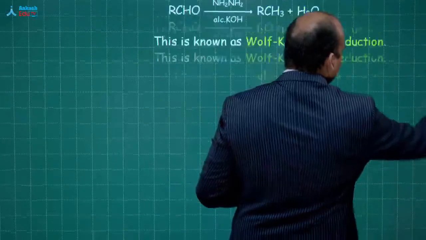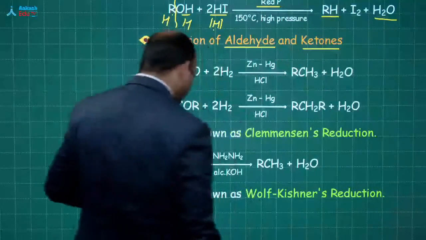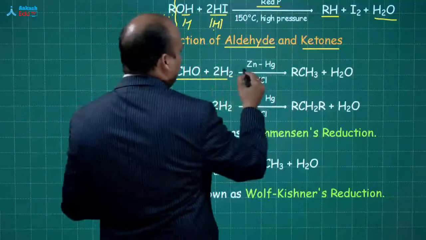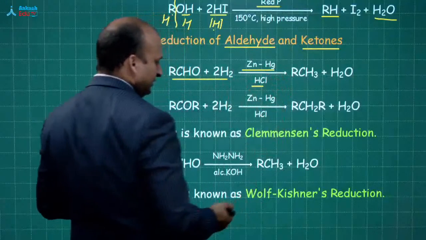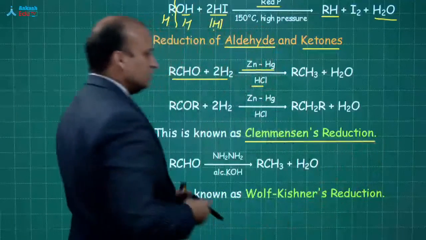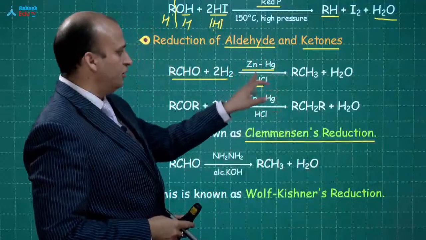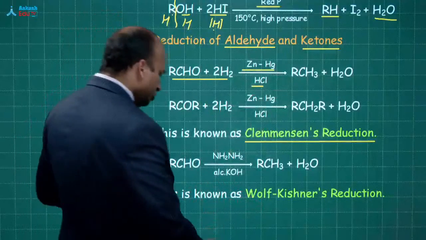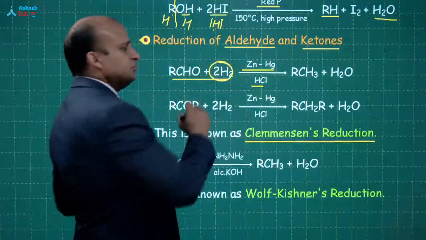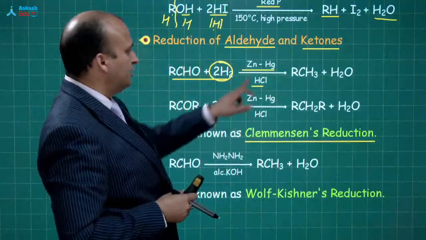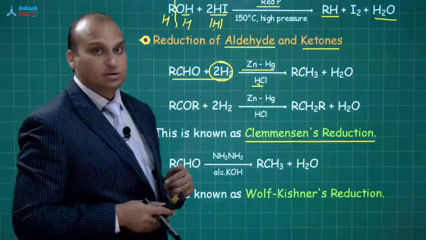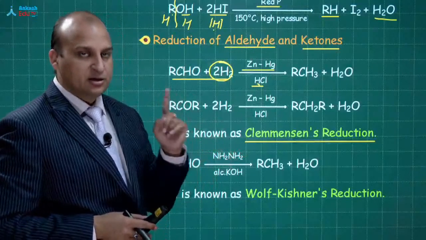Some more name reactions for aldehydes and ketones that you need to remember. See this one. When we are reducing in the presence of zinc amalgam and HCl, it is referred to as Clemmensen's reduction. The idea is the same, you will be getting zinc chloride, mercury chloride and nascent hydrogen will be released. Okay, fine. This 2H2O that is written is for illustration purpose. Actually it should not be there because this hydrogen will basically come from this. So you are not actually passing some hydrogen gas. So please do not get confused.